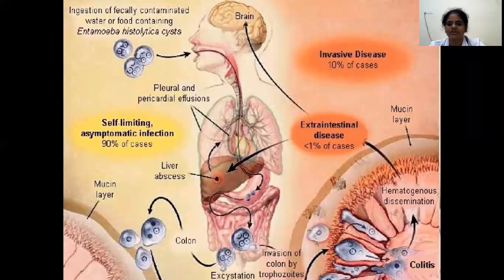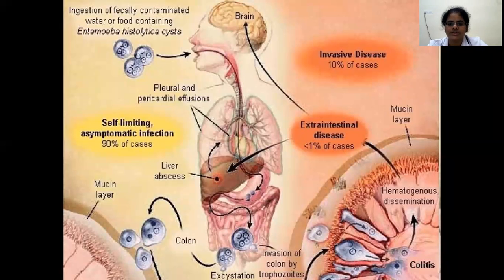which comprises intestinal disease and extraintestinal disease. Intestinal disease may present as colitis, amoebic colitis. Its severe form is toxic megacolon. They can also present as amoebomas. The other extraintestinal manifestation can be amoebic liver abscess, which is the most common. Amoebic liver abscess is most commonly seen in adults, more common in men.